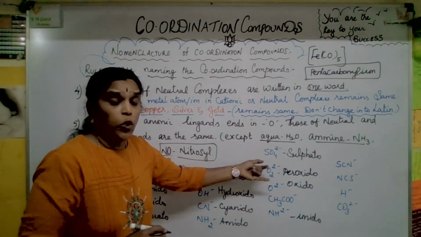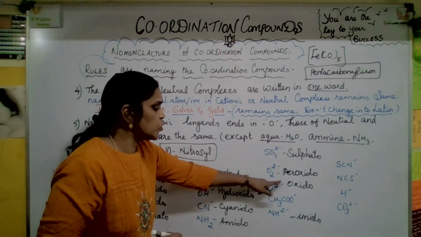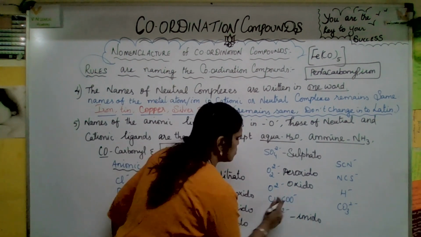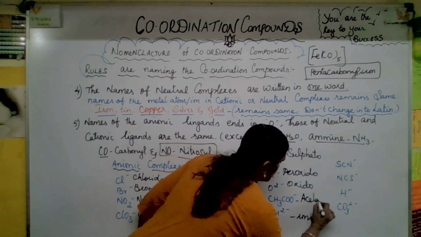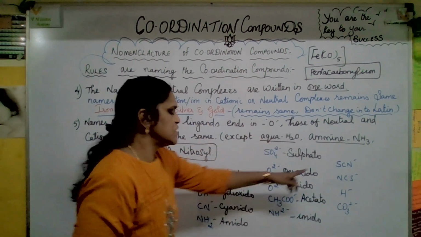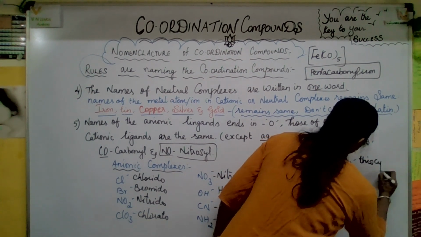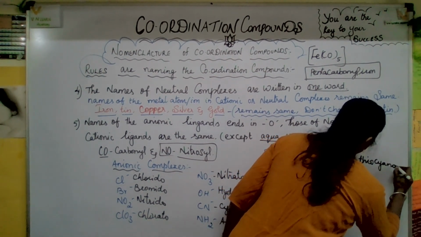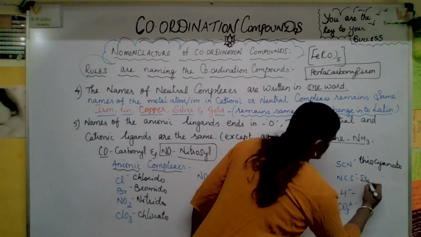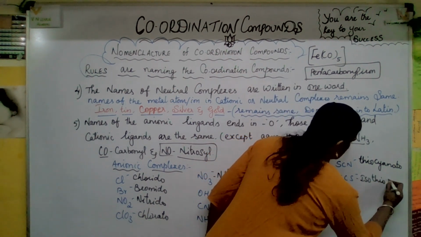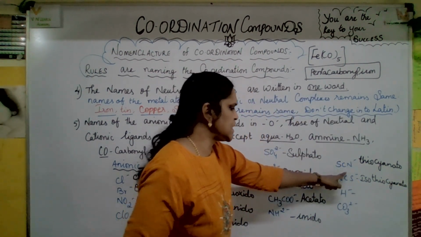This is acetato. CH3COO minus, it is acetato. Okay. Now this is thiocyanato. And this is isothiocyanato. See, you see that.